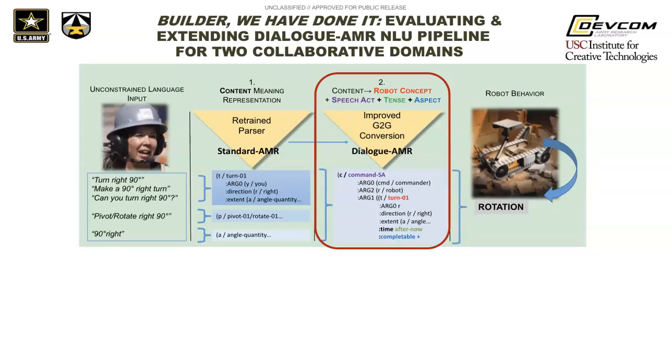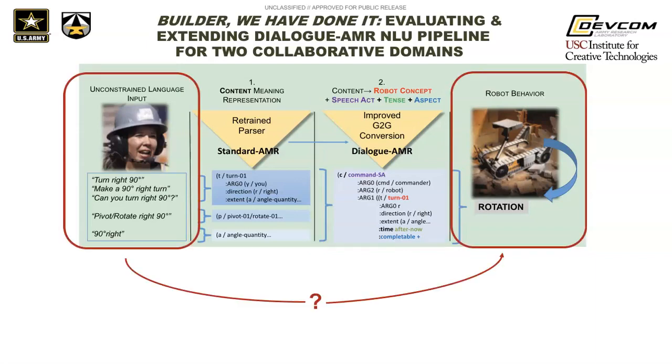also updates the main action relation of the standard AMR to a consistent robot concept relation corresponding to an executable robot behavior. So with each step, this pipeline smooths over some of the complexities of language that may be unimportant for the robot, which must determine how an instruction corresponds to one of its behaviors before responding.